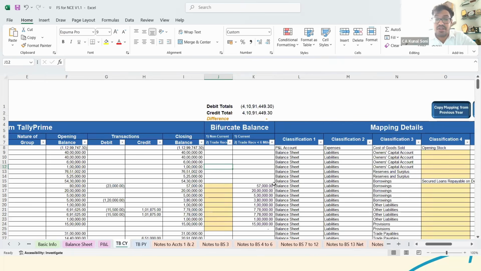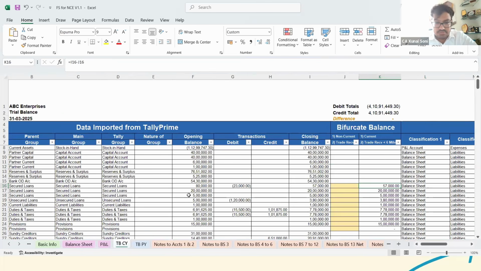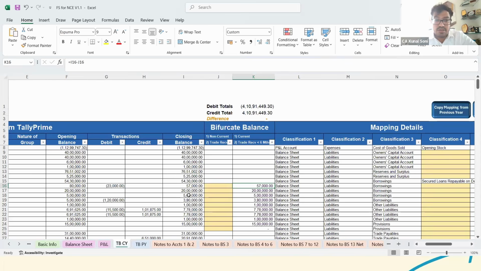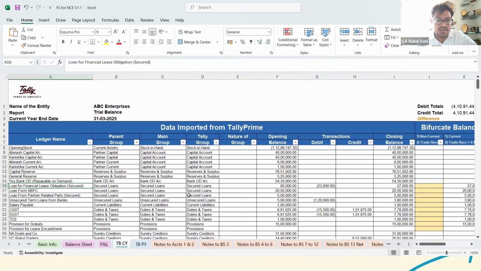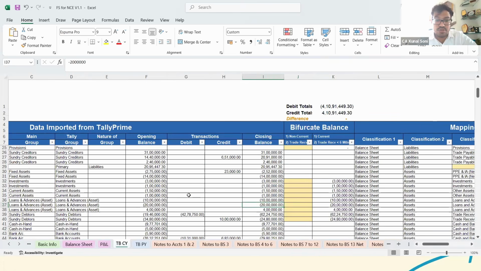Similarly for trade receivable, which are exceeding 6 months and which are below 6 months. For all the ledgers or groupings which specifically require segregation, they have bifurcated and provided here, so you can just update the same. Let's say initially we go to this: loan for financial lease obligation secured. Now it is under secured loan. The current balance for the same is 57,000. One thing to note here is that when you see it, there are two figures. One would be in the negative, the other would be in positive.